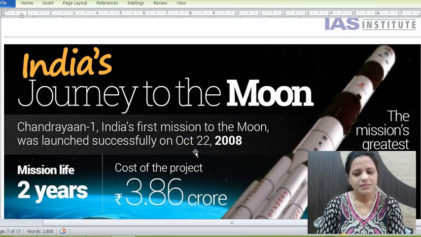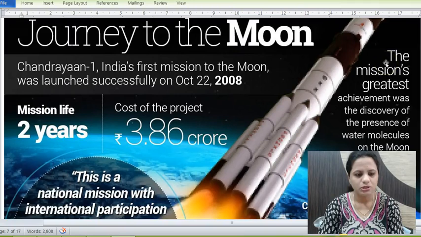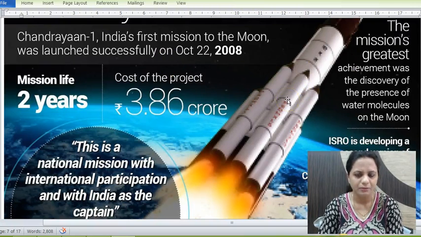Then this is regarding Chandrayaan. So Chandrayaan was launched in 2008. The first mission to the moon. We are preparing for Chandrayaan 2. We have been discussing this in the news also. Its mission life was 2 years, but it did not complete that time frame. The mission ended. We lost contact with Chandrayaan, and the mission was called ended.